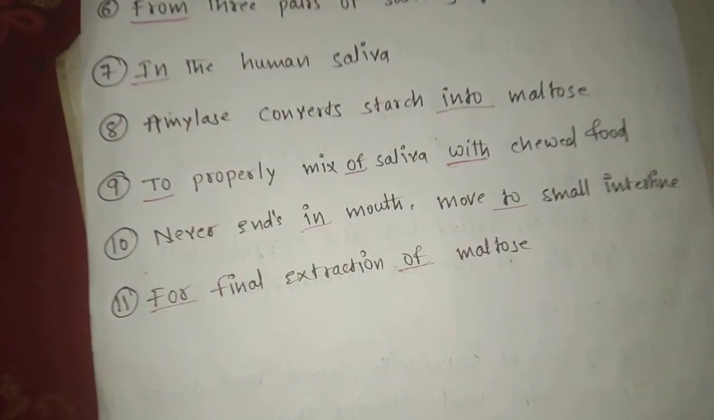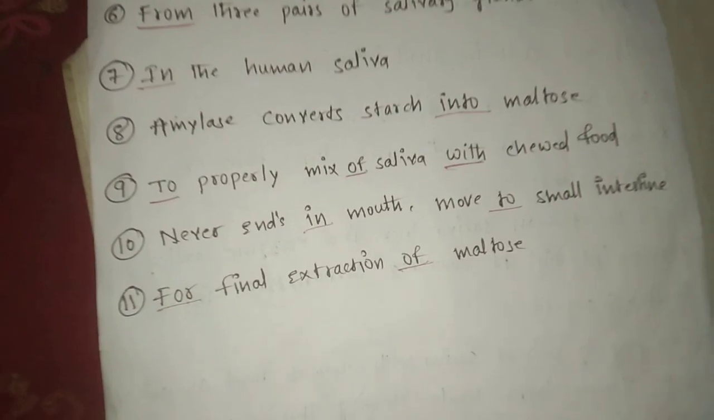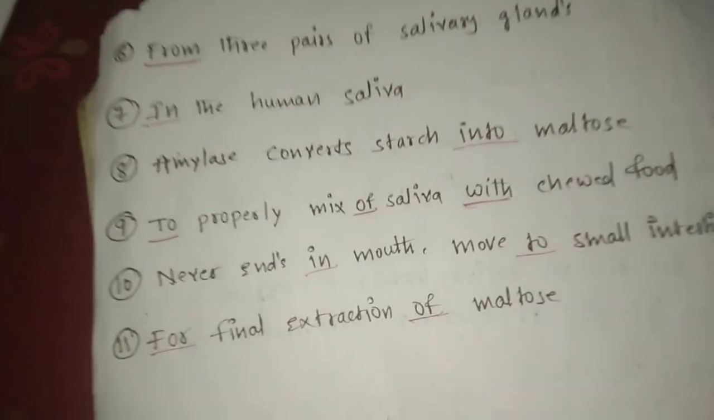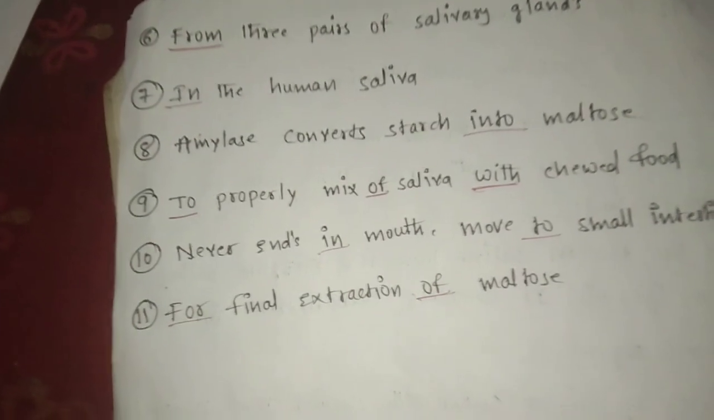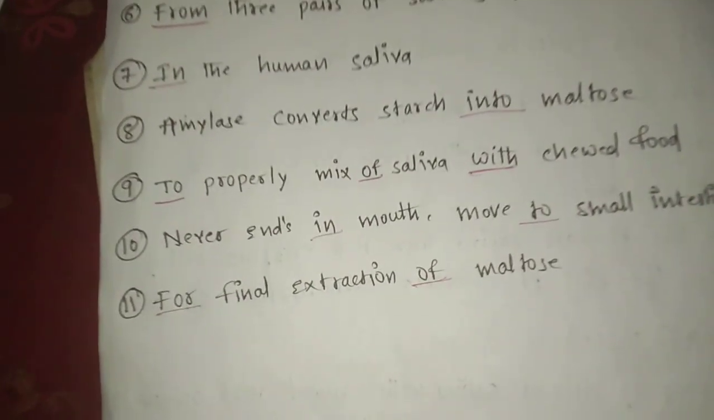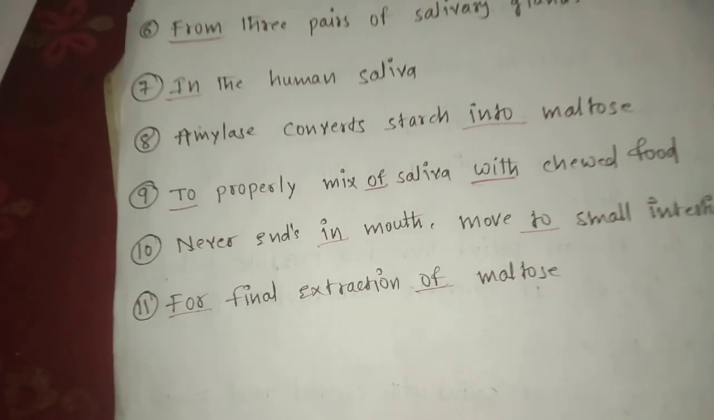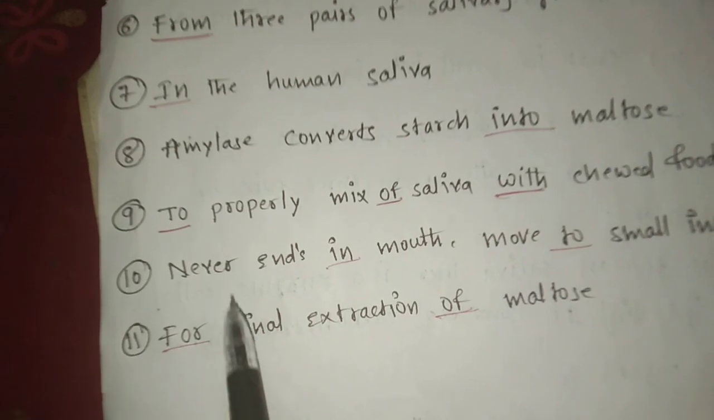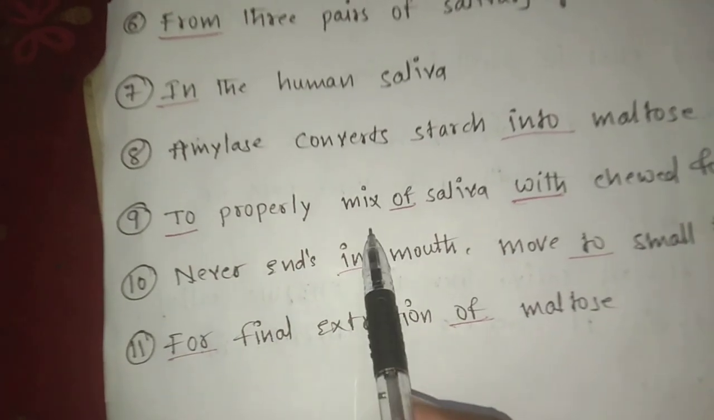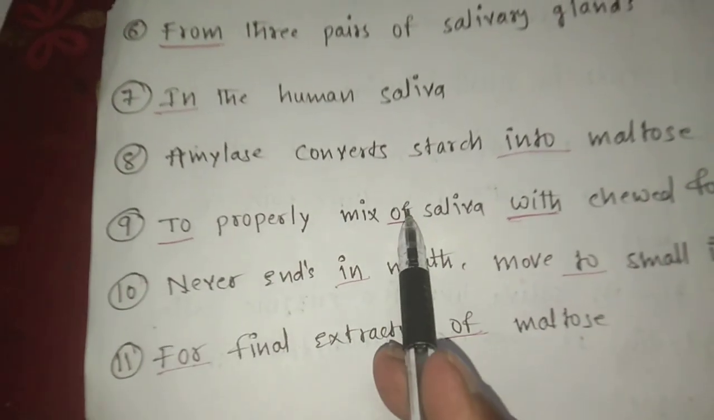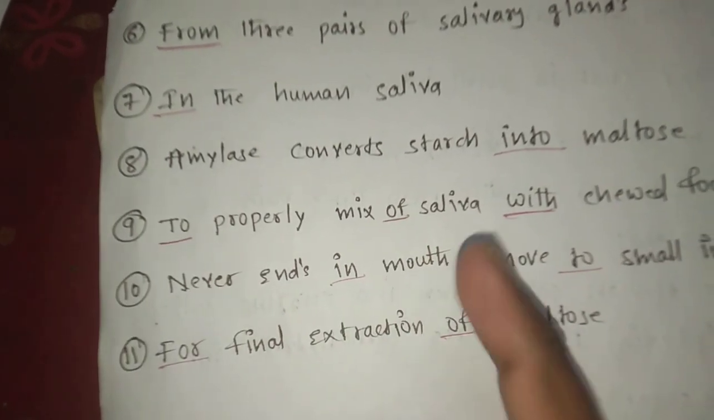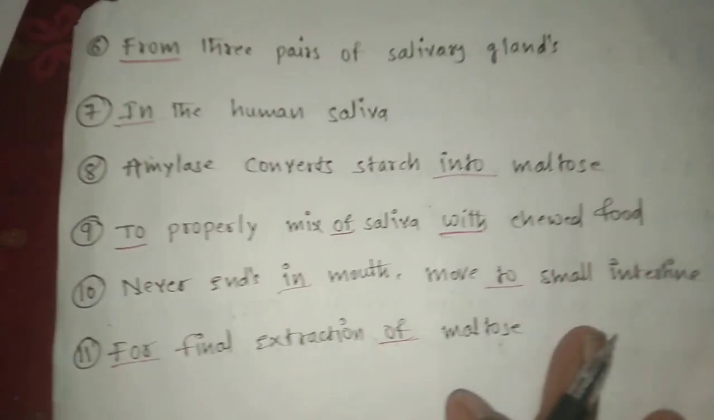When you see any to in the sentence, you have to ask the question why. Why mix saliva? To properly mix with saliva. You will get the answer. It is one trick. If it is the preposition to, you will get the answer. Mix saliva, again senseless. So we have to add the word with. It gives the complete meaning.